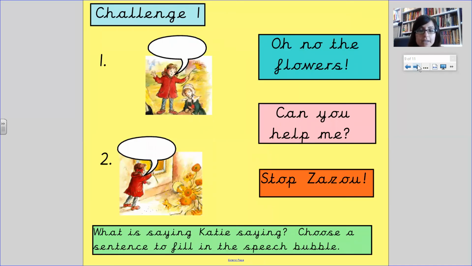Right, now it's your turn. Challenge 1. You've got 2 pictures of Katie. What is Katie saying in the first one? Do you think it's, oh no, the flowers? Do you think she's saying, can you help me? Or is she saying, stop, Zazu? So I've been a little bit sneaky today. I've given you 2 pictures and you've got to choose one out of the 3. What would you write in number 1? And what would you write in number 2? You can copy the one that you choose against the right number.